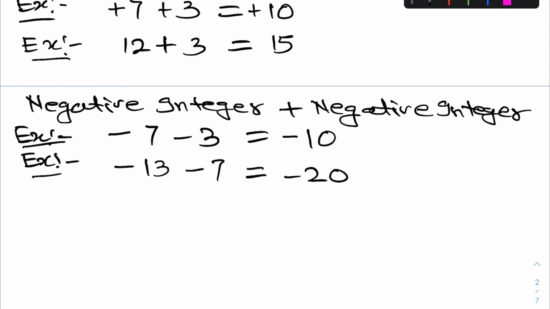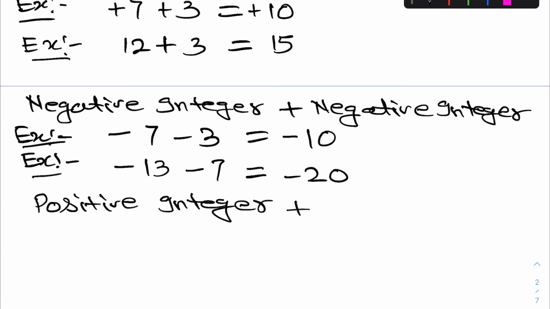Now we are going to learn addition of positive integer plus negative integer.